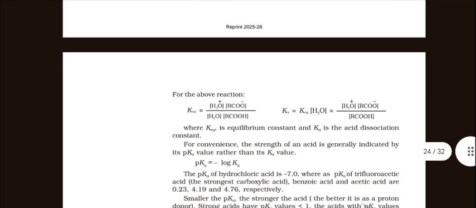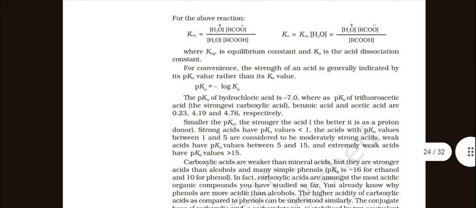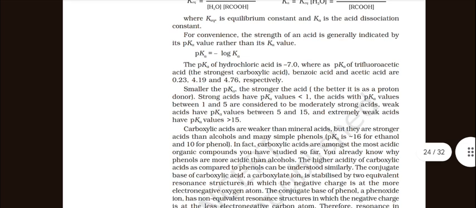Carboxylic acids dissociate in water to give resonance stabilized carboxylate ion and hydronium ion. For the above reaction, Keq = [H3O+][RCOO-]/[RCOOH][H2O], and Ka = Keq[H2O] = [H3O+][RCOO-]/[RCOOH], where Keq is the equilibrium constant and Ka is the acid dissociation constant.